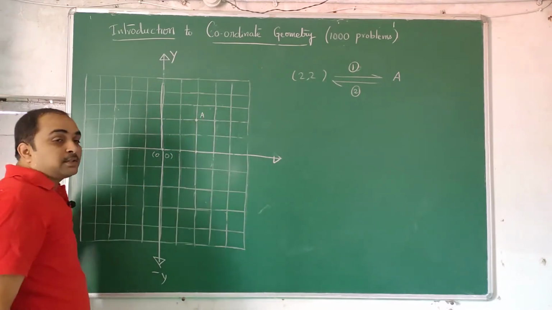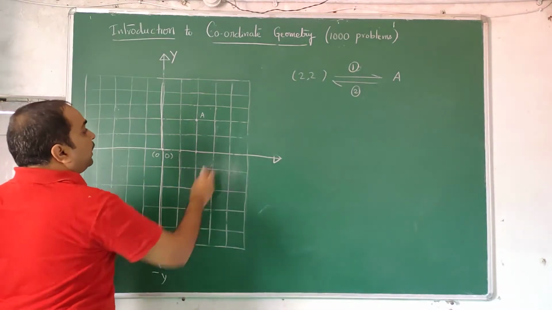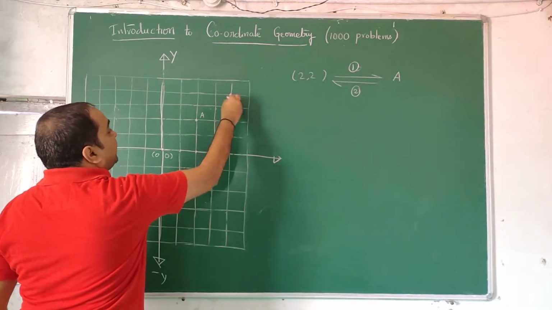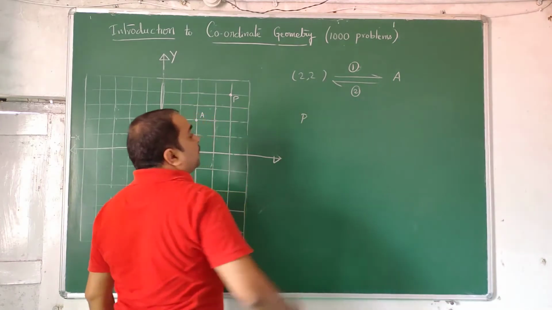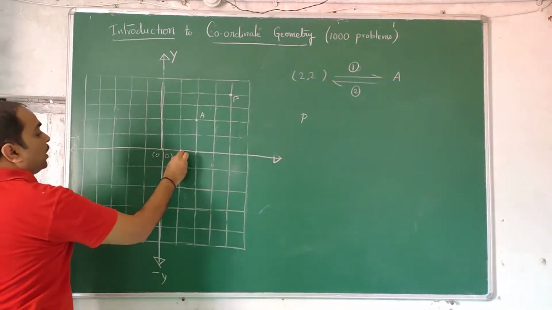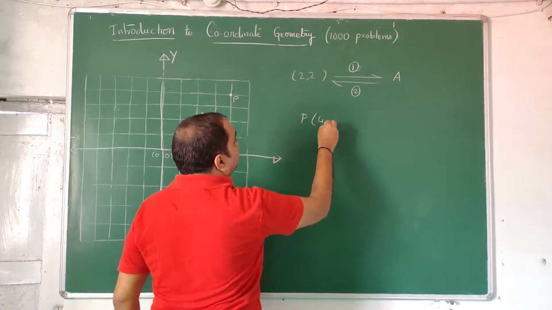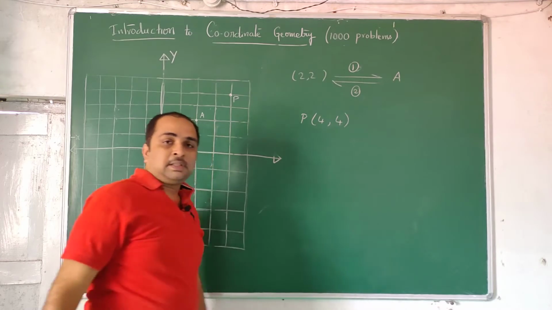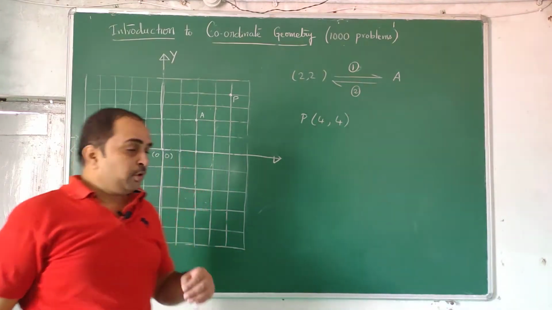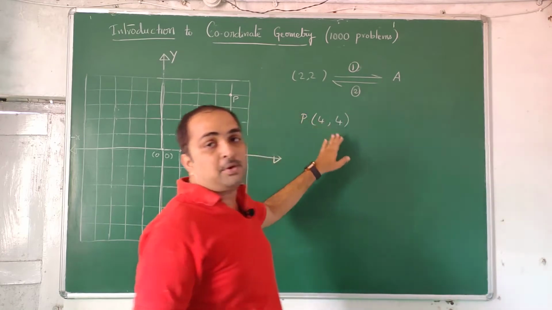This is the first process. The second process is if they specifically give some point and say that the point is, say, P, you should be able to tell where it is. So let us see. 1, 2, 3, 4, 1, 2, 3, 4. This is 4 comma 4. This is the second part. If they give coordinates, you should be able to find out a point. If they give a point, you should be able to find out the coordinates.